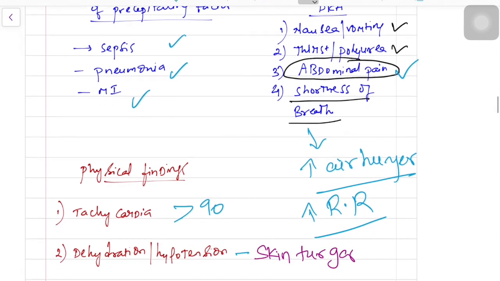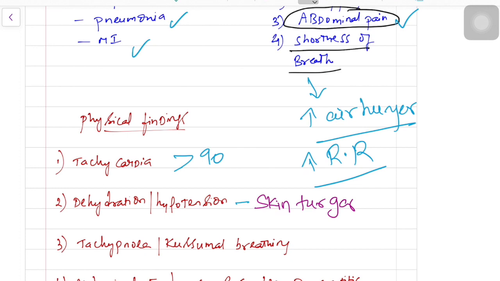When you see a patient, the patient will tell you some features, which are called symptoms, and the other side of the coin is what you will find. If you check the pulse, you can find tachycardia. You can see the tongue and the skin; the patient may be dehydrated.